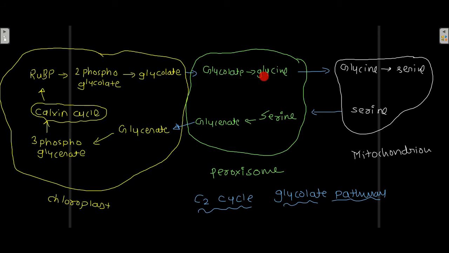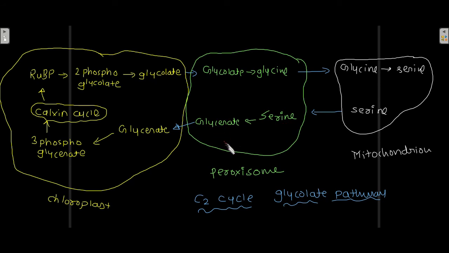Glycine is transported to mitochondrion, where it is converted into serine, which is transported back to peroxisome and converted into glycerate.